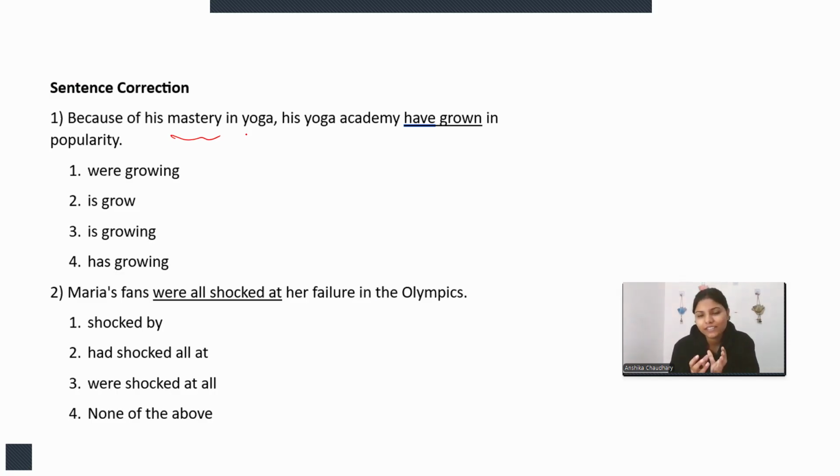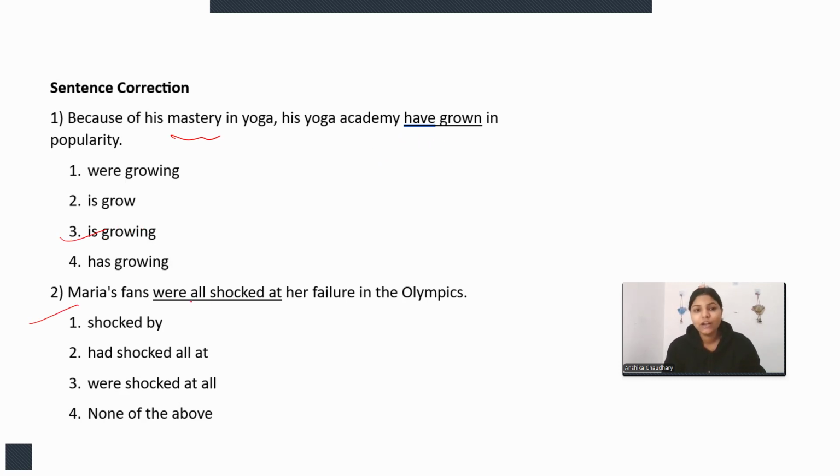If it is his skill, it must be in the present. So it will be: because of his mastery in yoga, his yoga academy is growing in popularity. Something is growing in popularity because you are putting in efforts right now. So is growing will be the correct answer, not have grown.